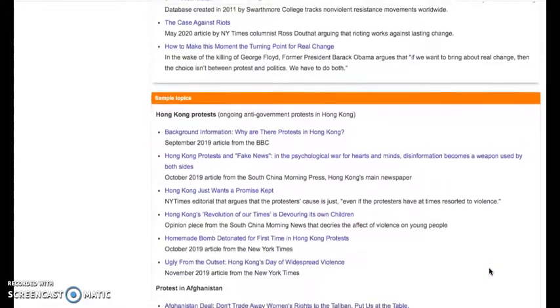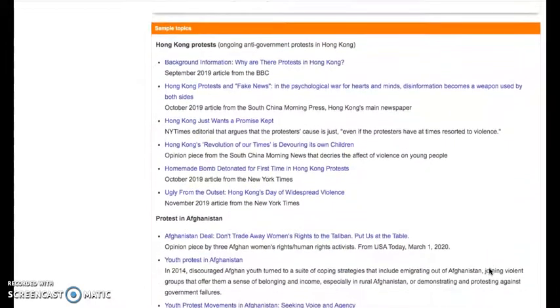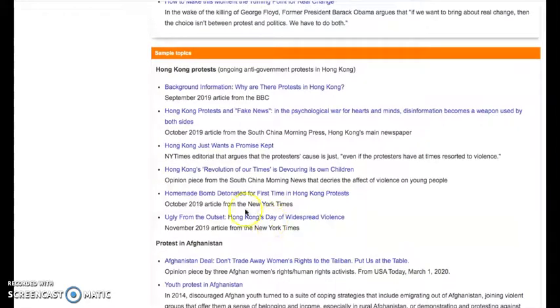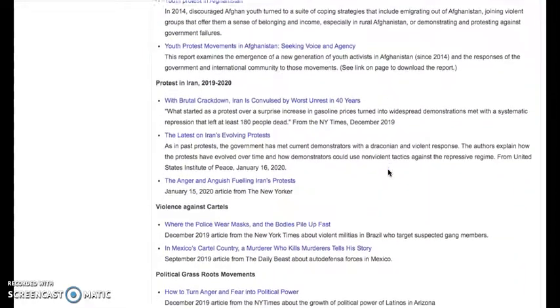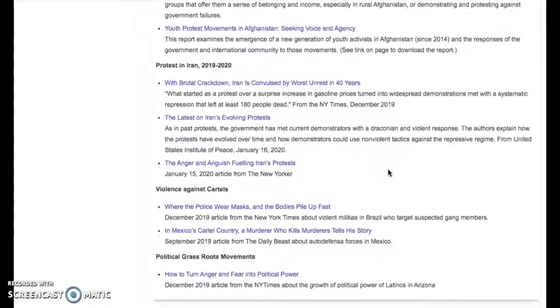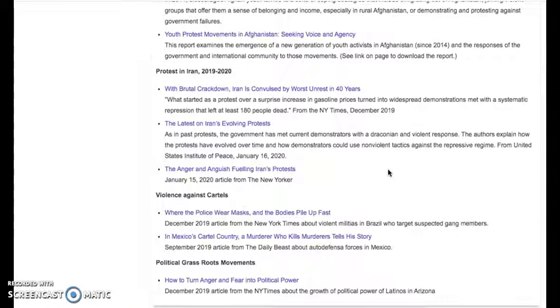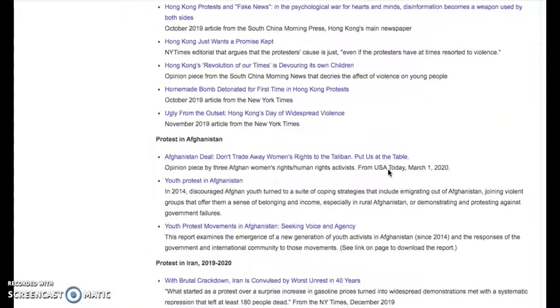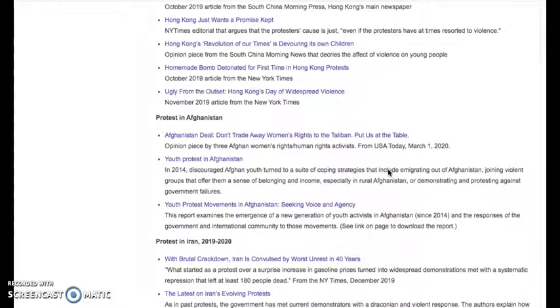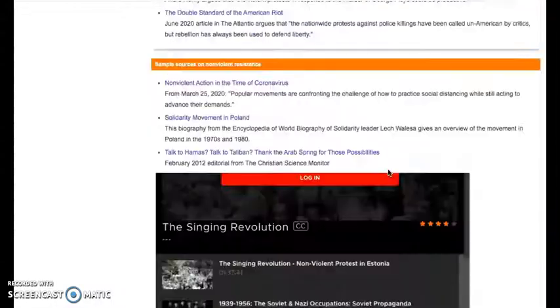And then again, at the bottom, I have some sample topics that I've gone into with a little more depth. For the protests in Hong Kong, for example, several articles that have to do with that, or Afghanistan or Iran. So these are just some different movements that have dealt with violence and nonviolence, and as an idea that you could research these or see how somebody would research them.